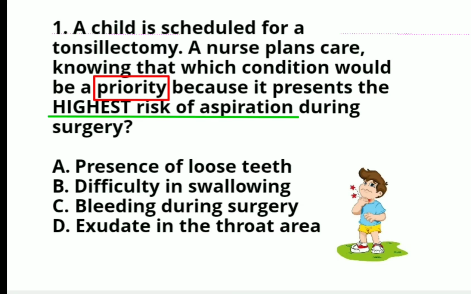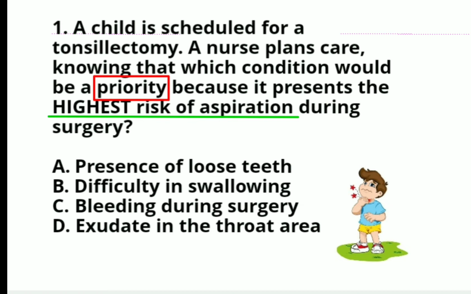So, ang tinatanong po dito sa ating question number 1 is kung ano yung magiging priority mo kapag na-assess mo ito na magbibigay ng high risk for aspiration during surgery. Okay? So, is it letter A, presence of your loose teeth, B, difficulty in swallowing, C, bleeding during surgery, or D, exudate in your throat area?